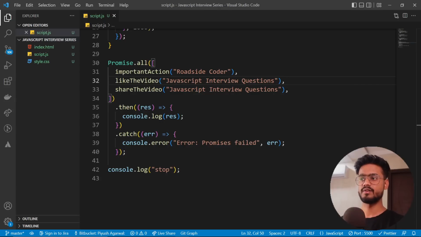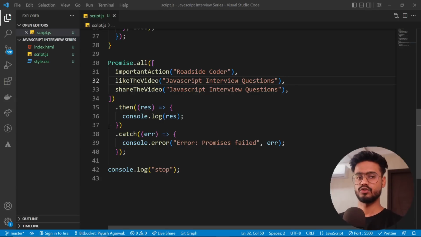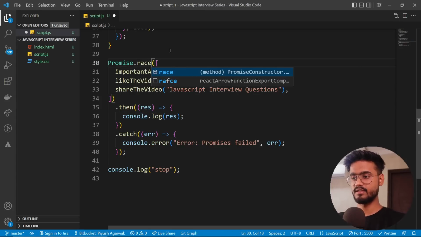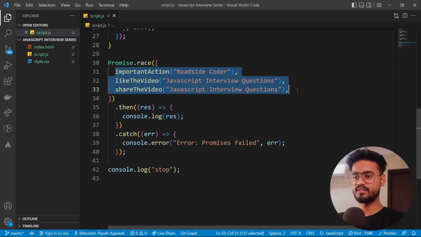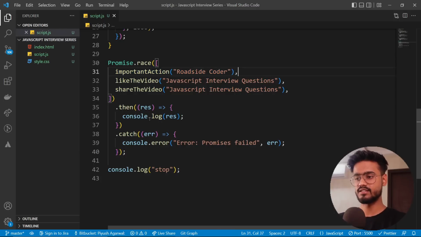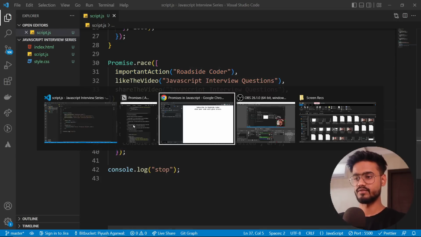Now the next promise combinator is Promise.race. So how Promise.race works is, its syntax is exactly like Promise.all, but this returns the first promise that gets fulfilled or rejected. So let me show you. If any one of these promises succeeds, I'm guessing this one will succeed first, so this will return it over here. So let's see.